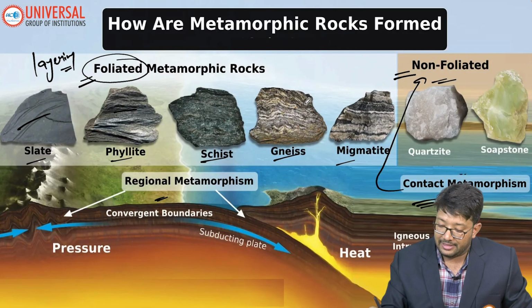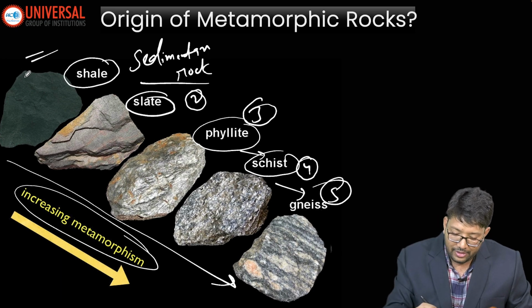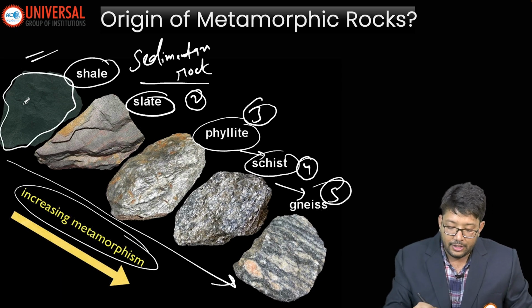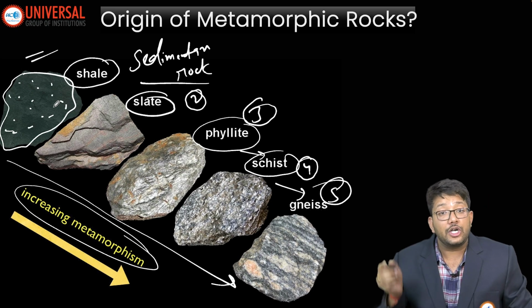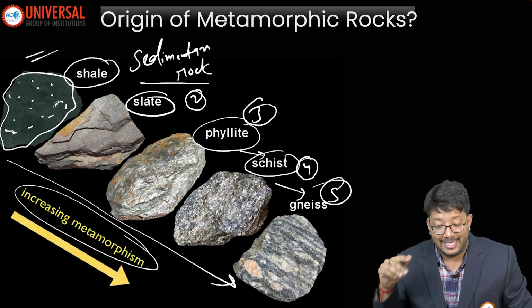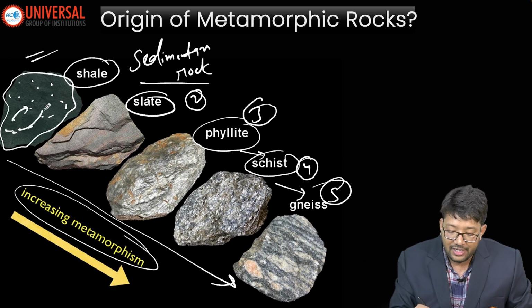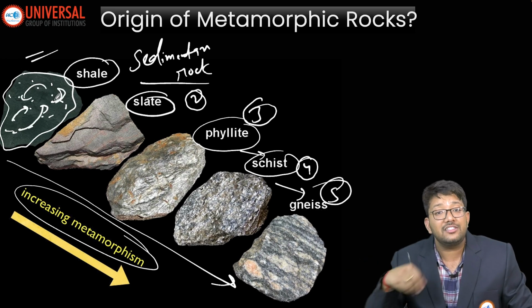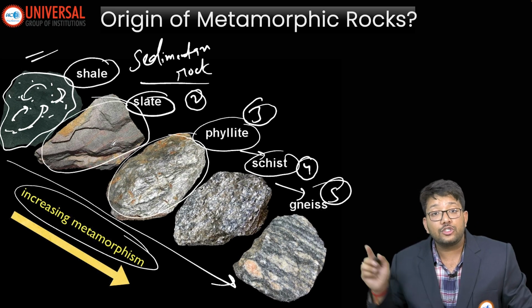See students, these rocks, can you see this? Shale was a sedimentary rock, and it had some crystals like this. Due to high pressure and high heat, what happened? These crystals got recrystallized. They changed their properties and changed into slate, into phyllite.